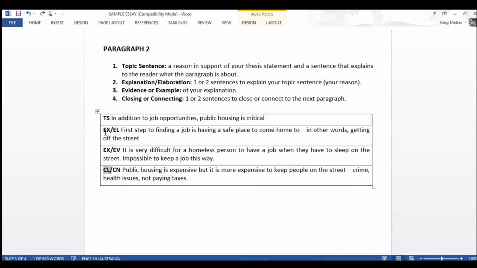I then close or connect by saying public housing is expensive, but it is more expensive to keep people on the street. I'm talking about crime, health issues, and the fact that people who live on the street and do not have jobs do not pay taxes. So this is a way of closing the paragraph by saying, yes, I know that public housing is expensive, but if you think about it, it is more expensive to not have public housing. So this is a nice way to close the paragraph and to close the argument. Okay, let's see how this becomes a full paragraph.